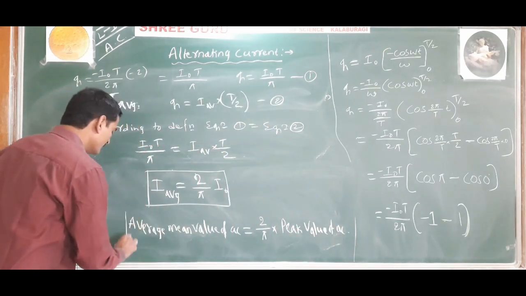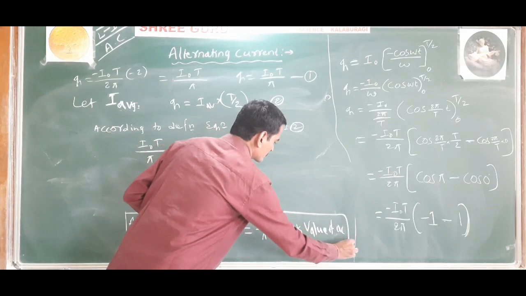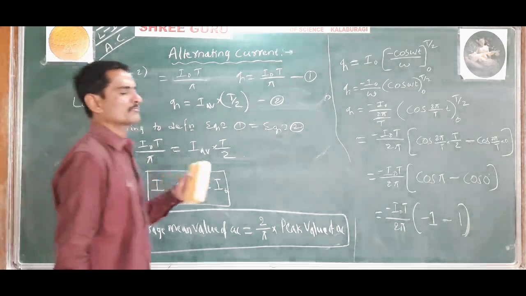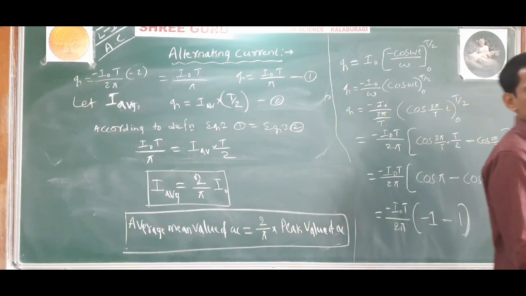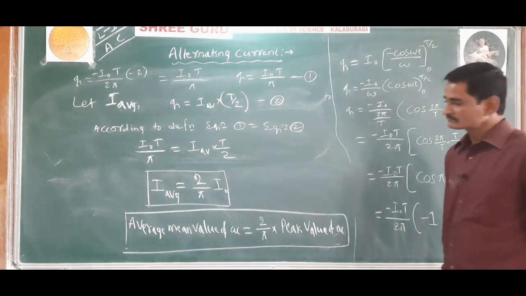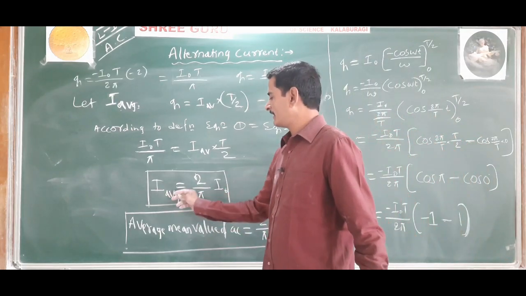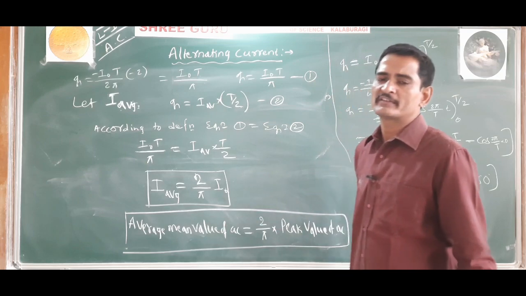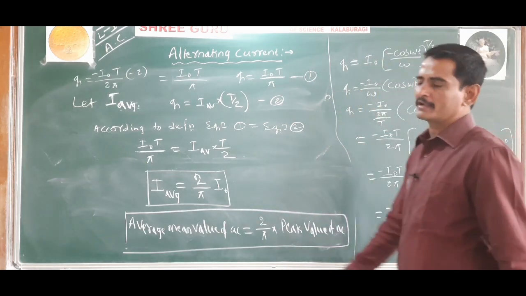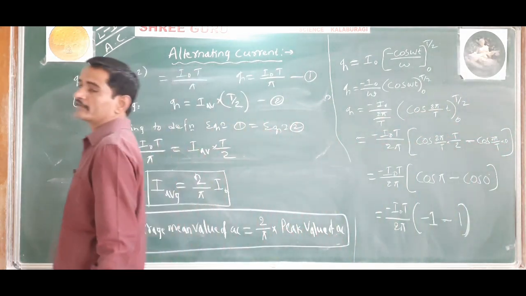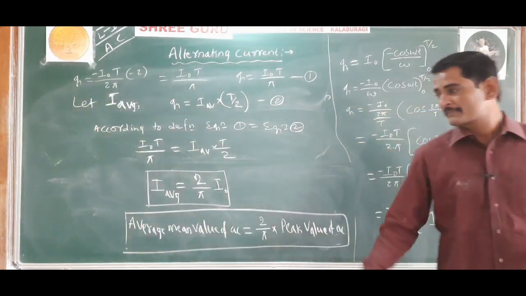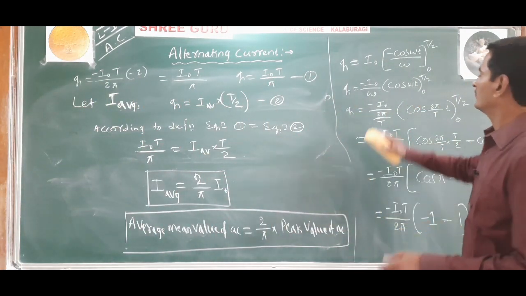So this is the relation between the average value of AC and the maximum value of AC. This is the relation between the peak value of AC and the average value of AC. Understood? The average value of alternating current is equal to 2 by pi times I naught. I naught is nothing but the maximum value of alternating current, which is also called the peak value. Understood? Hope you understood this one.